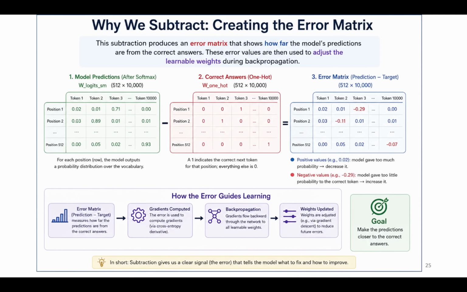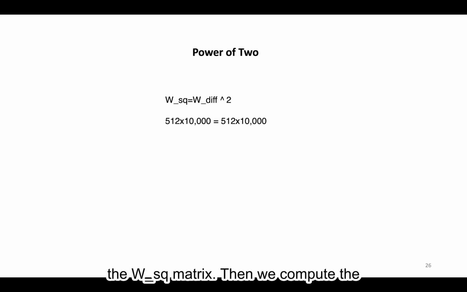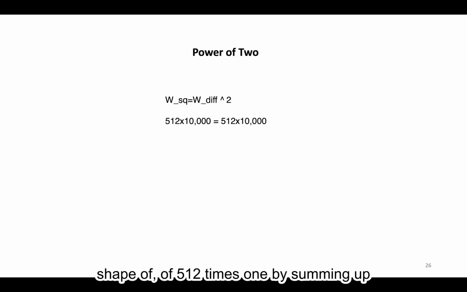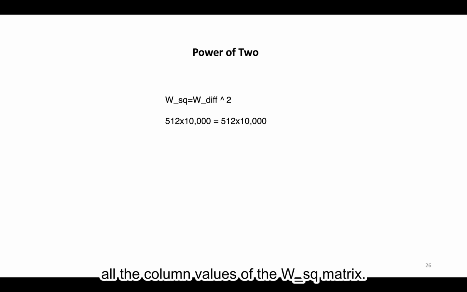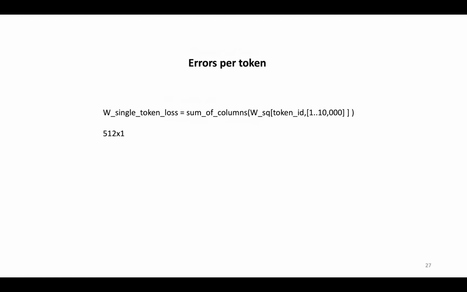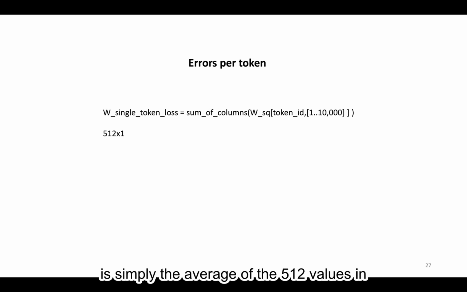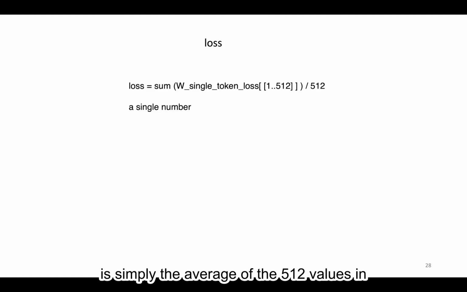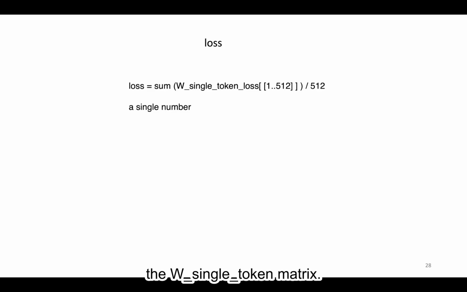Next, we'll multiply each value in the resulting matrix by itself. This produces the WSQ matrix. Then we compute the W single token loss matrix, which has a shape of 512 by 1, by summing up all the column values of the WSQ matrix. Finally, we obtain our loss value, which is simply the average of the 512 values in the W single token loss matrix. Loss is a single scalar value, and our ultimate goal is to make it as close to 0 as possible.